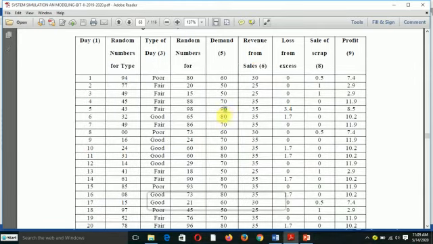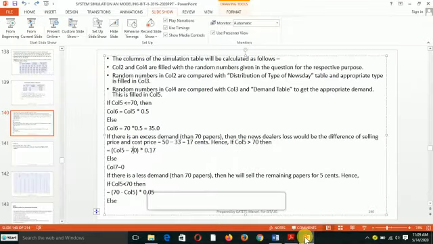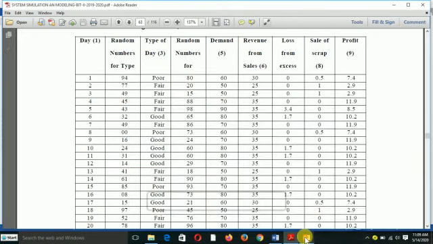So if it is 90, then 90 minus 70 is 20, and the 20 will be multiplied by 0.17.